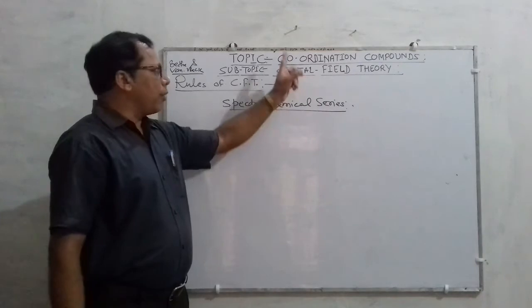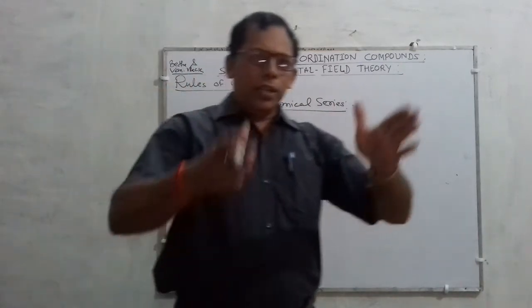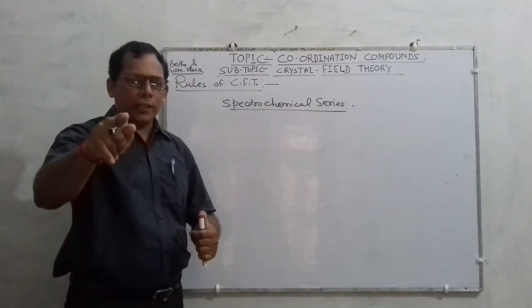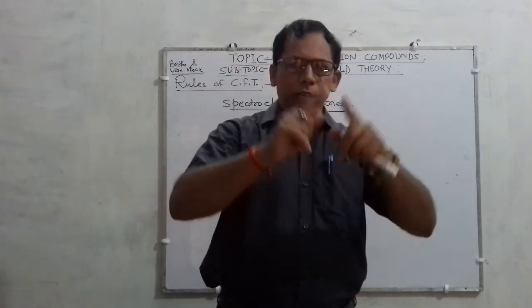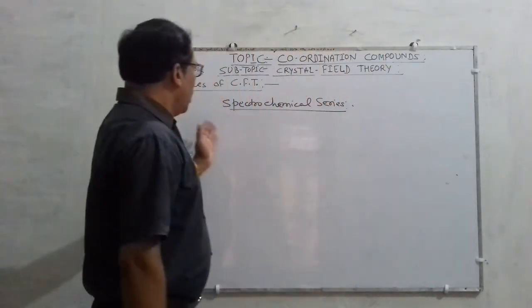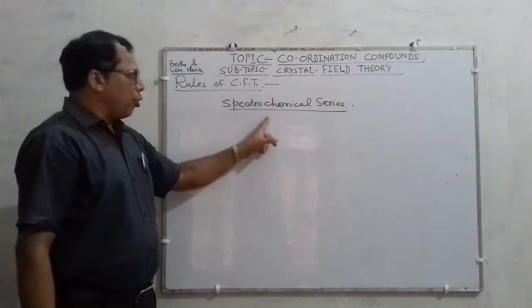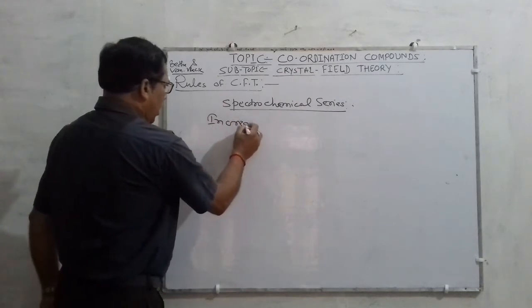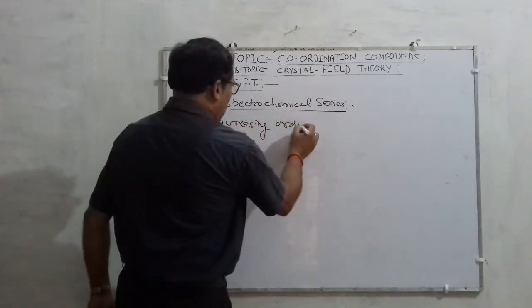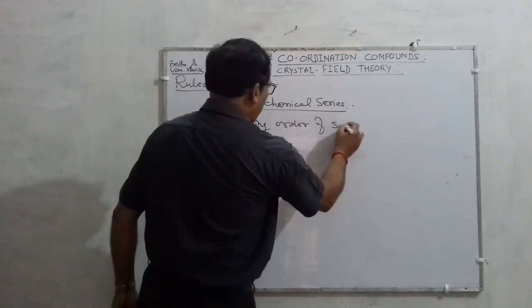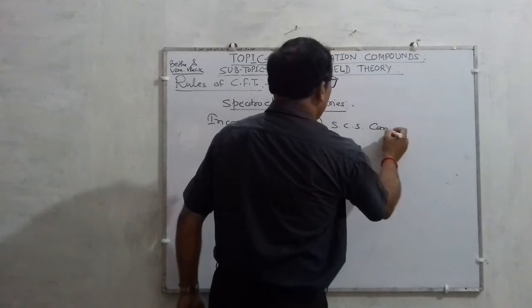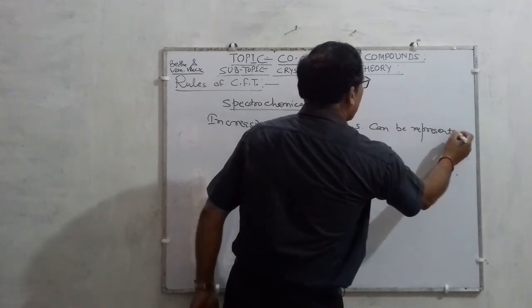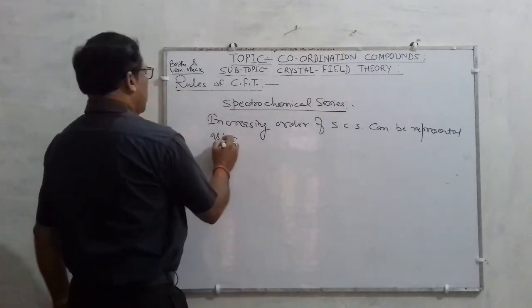The spectrochemical series of a coordination compound or complex compound is the arrangement of ligands in the order of increasing field strength or in the order of increasing crystal field splitting energy, and it is called the spectrochemical series. The increasing order can be represented as follows.